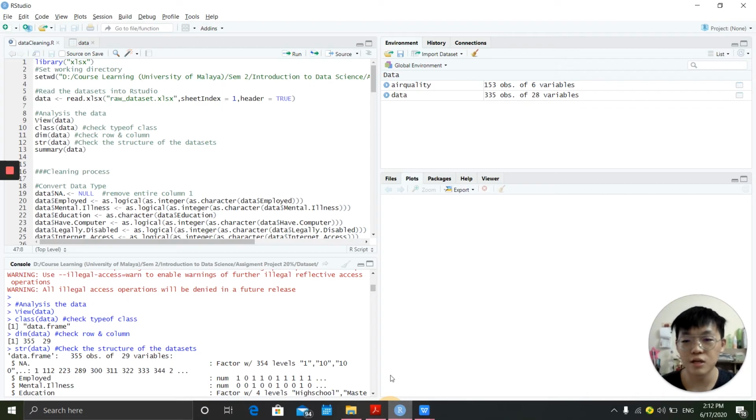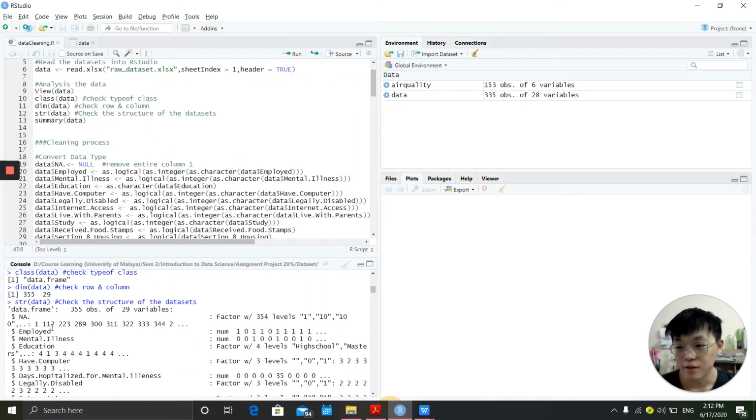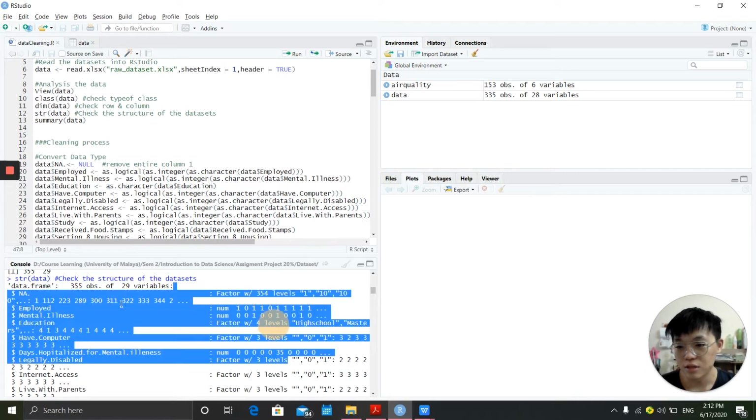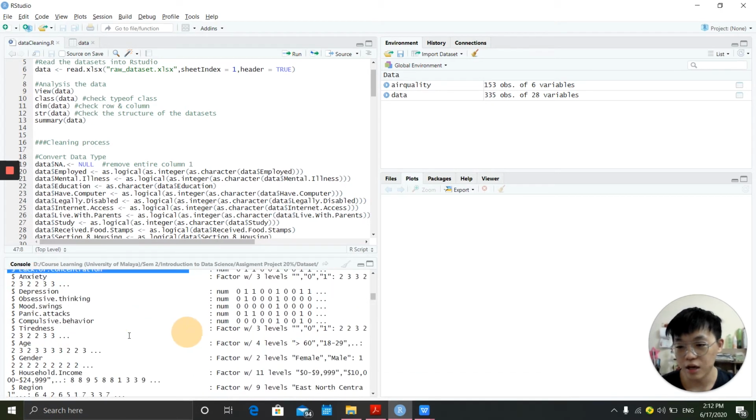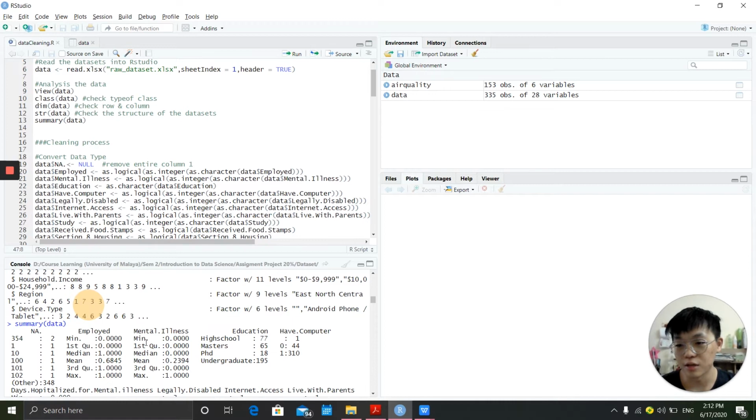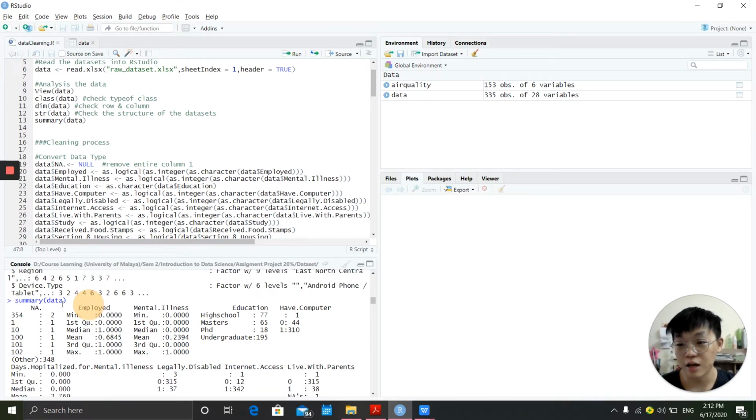Basically, what I do in the data cleaning process is, firstly, I import the dataset into RStudio. After that, I analyse the data. As you see, this is the analysis result of the data. I can use commands like summary to analyse the data. Okay, after analysing the data, I want to carry out the data cleaning process.